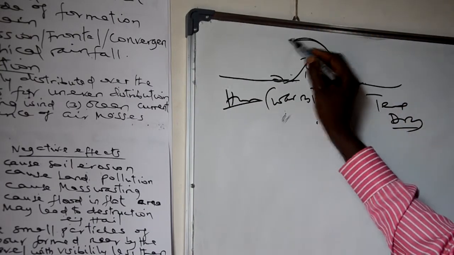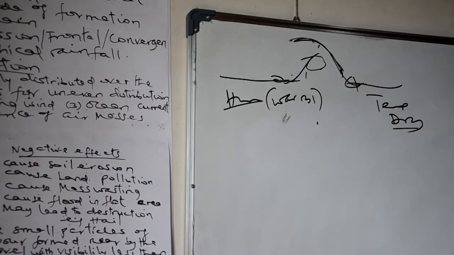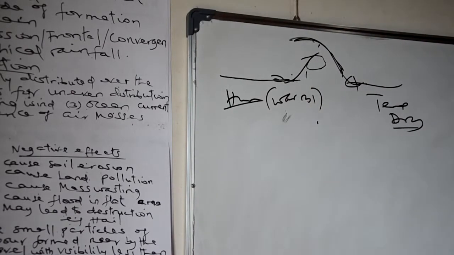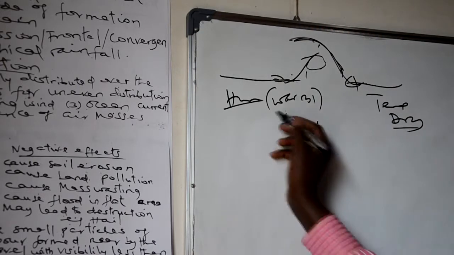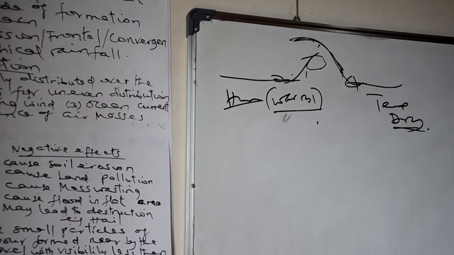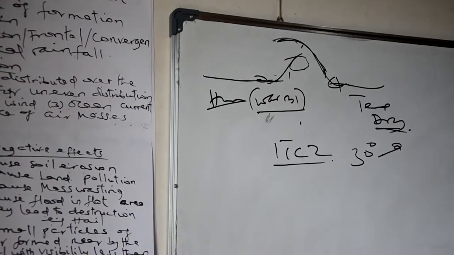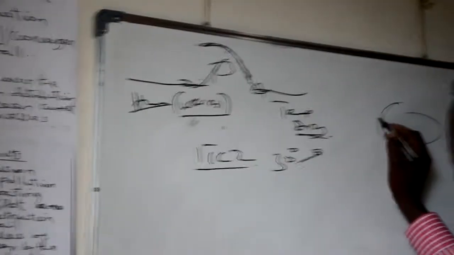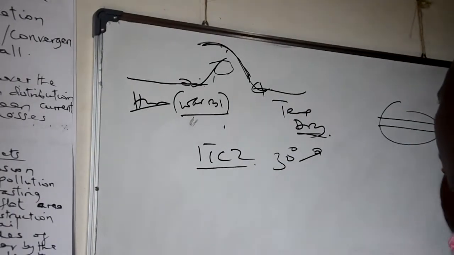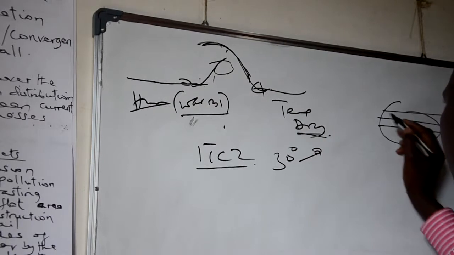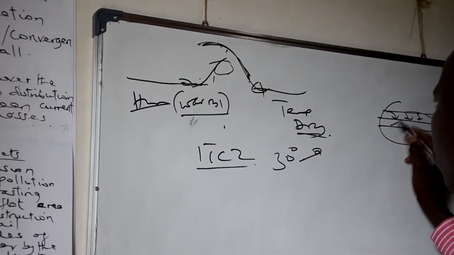Most of this rainfall is taking place in areas such as Dodoma and Singida, because of the meeting of different air masses, warm and dry. But not only that, even at the equatorial or intertropical convergence zone, because the air is bloated from 30 degrees northern and southern parts and converges at the equator. Therefore, at the equator, the rainfall is taking place either by convergence or convection, as I mentioned before.